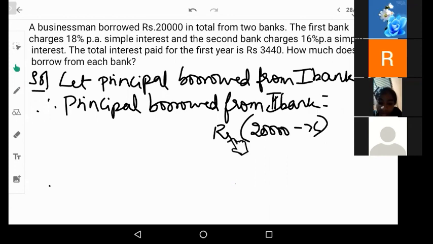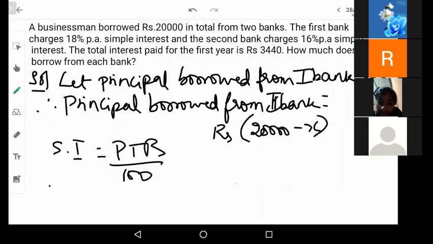Correct? So instead of taking the total amount and then subtracting the principal of the first bank, we will be able to arrive at the principal of the second bank account. So these are the main derivations. Now, since they are charging simple interest, let us use the simple interest formula, that is PTR by 100. The interest rate is given, so let us try to calculate the interest amount.